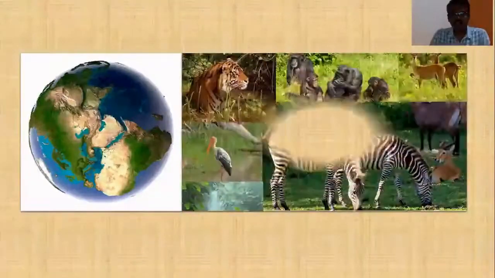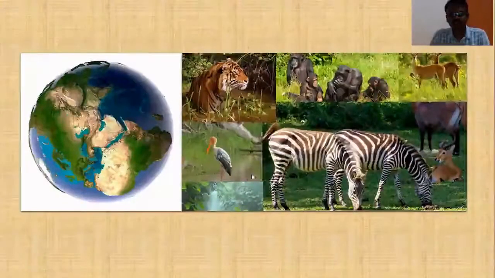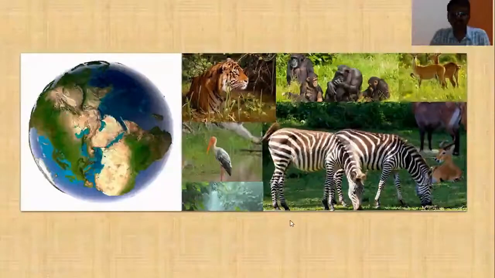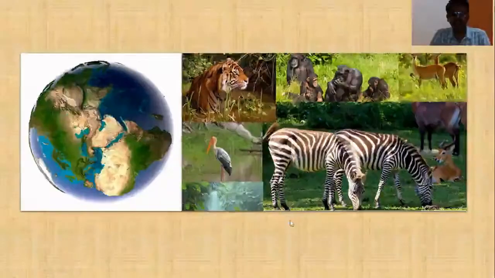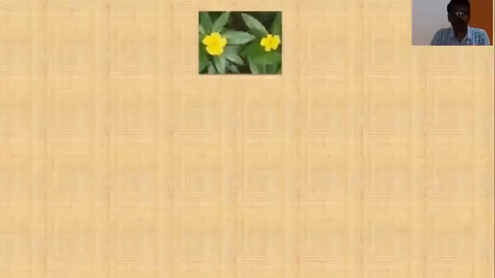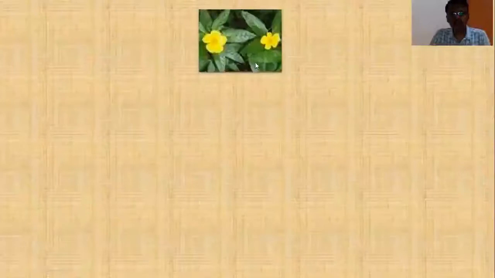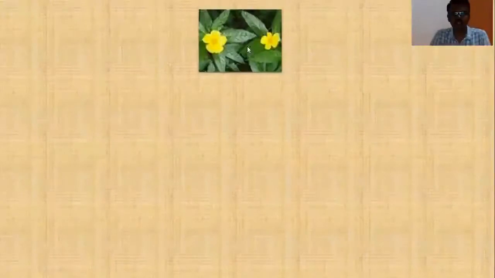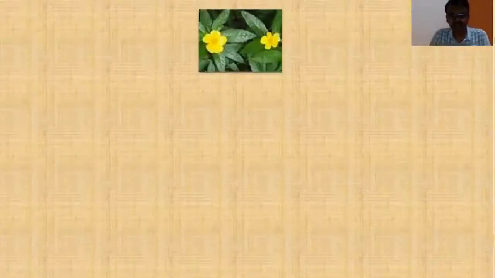We see wild animals, birds, insects, human beings, etc. When we take a closer look at individual species, for example, plants of a particular species, they share very close resemblance with one another. They have similar features, and plants are capable of growing by themselves and reproducing by themselves, isn't it?